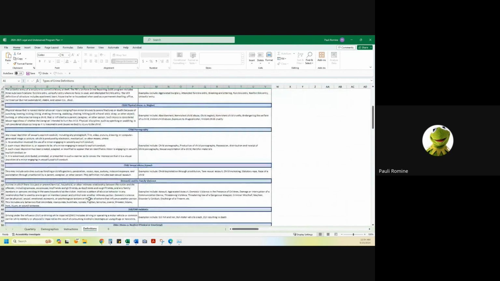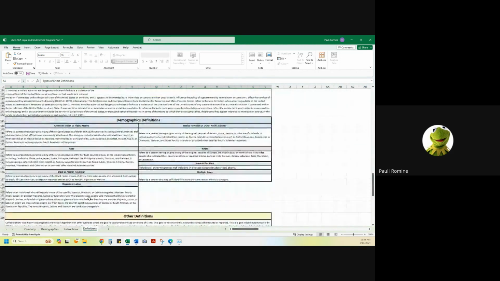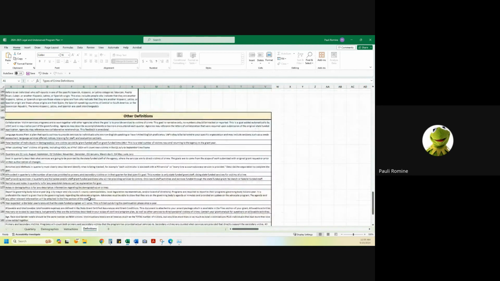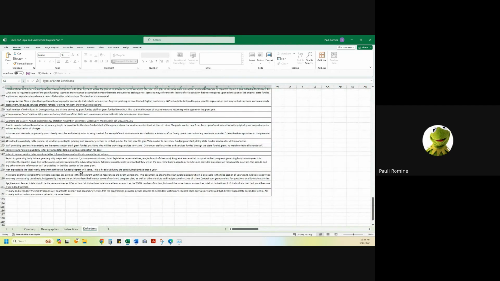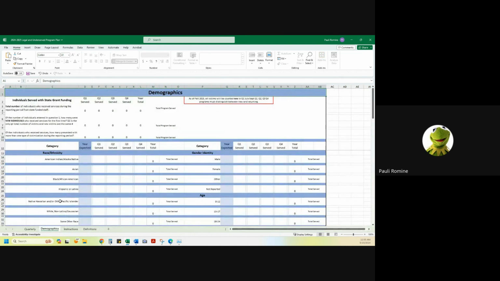Definitions tab, types of crime, and just a little bit more information about other definitions that we use in general for your state grants and/or things that are on this program plan / scope of work that you might be curious about. Primary, secondary victims, allowable, unallowable, all sorts of things are in here. So reporting to governing board, if you have questions or concerns, they might be answered in the instruction and definitions tab.